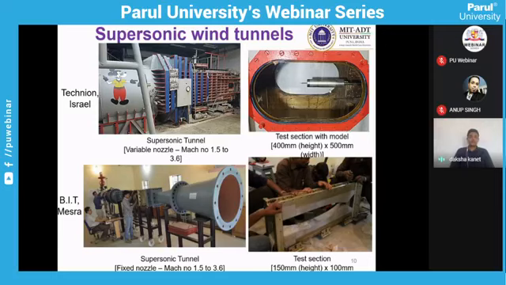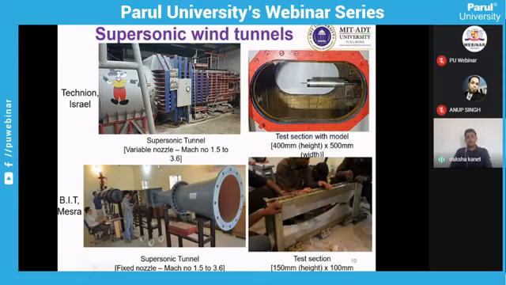So this is the Mach number range in the supersonic wind tunnel, and you can test your aerodynamic model for quantitative and qualitative measurement. Here in the Technion model, a variable nozzle is used to control the Mach number and the flow field.